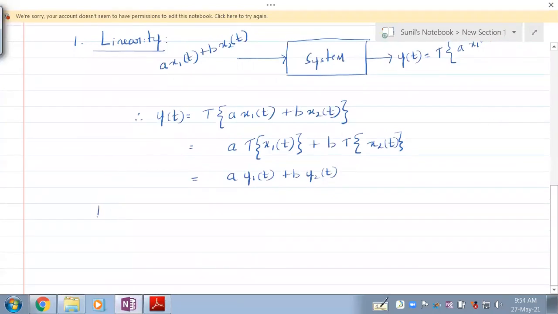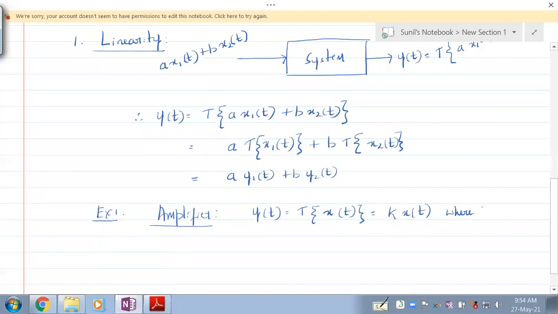So let me just solve that problem as an example. Example 1. What is it that we are taking? Amplifier. What is the amplifier output? If you have y of t, which is the transformation on the input x of t, then the transformation is going to look like k into x of t, as they have given there, where k is greater than 1.